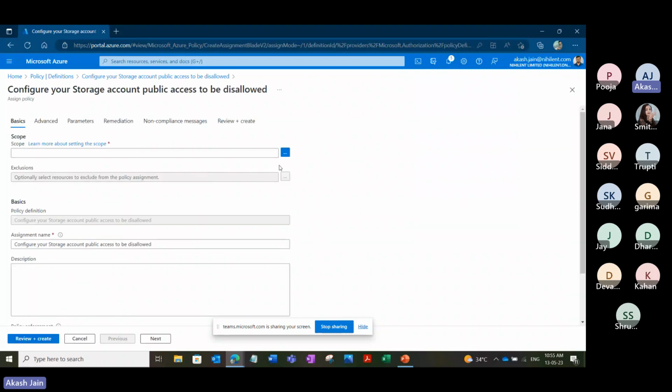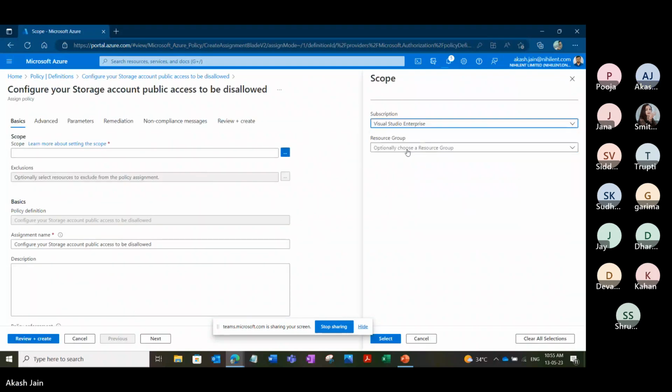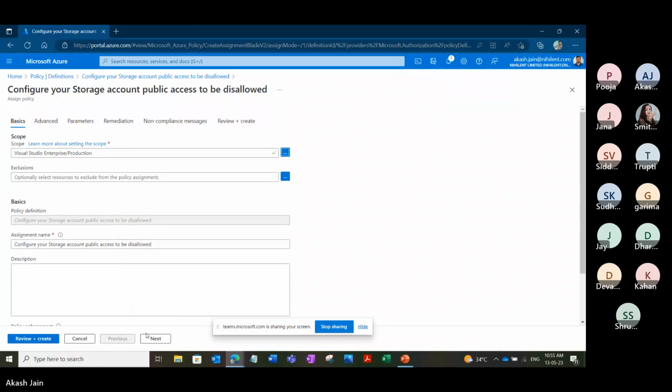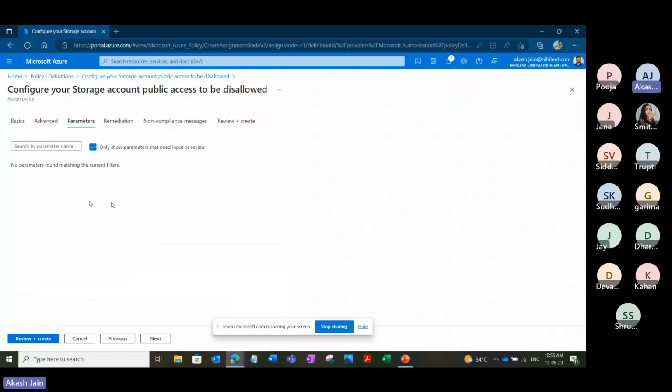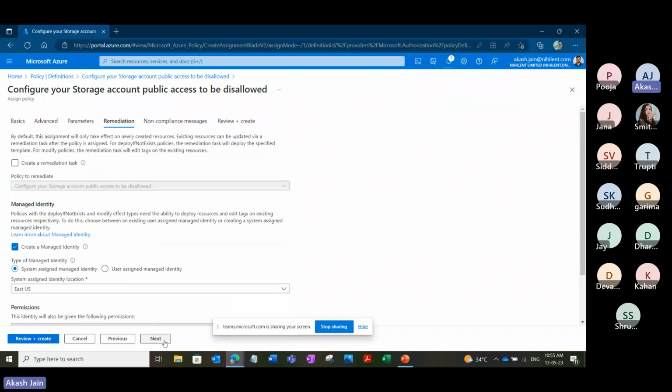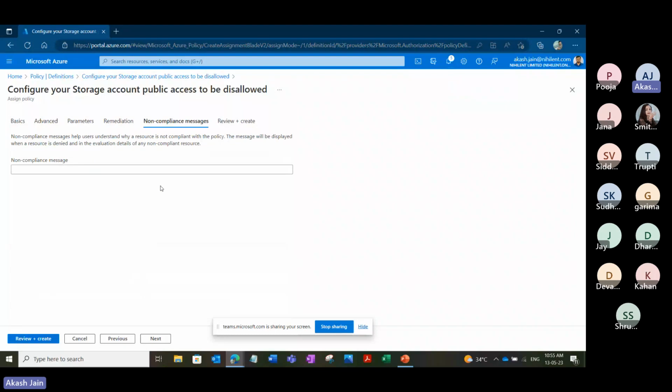So again, we'll assign it to the same production resource group. Now, if I go into the parameter section, see, there is no parameter found matching the current filters. They don't have any parameter to specify. We just simply can go and create this policy. In the non-compliance message also, if we leave it blank, there's no error the user will get.